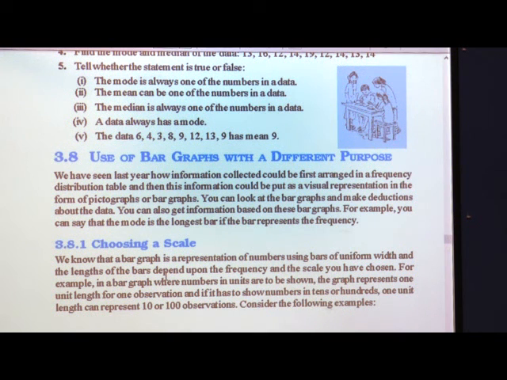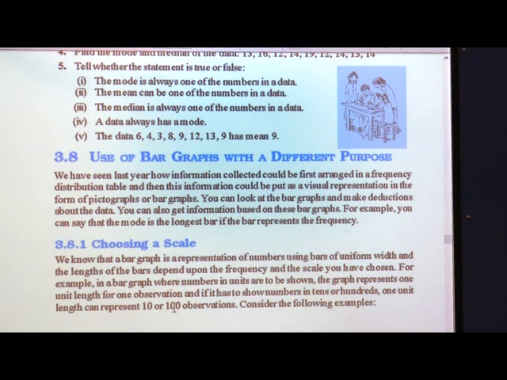The width will be the same. The length depends upon the frequency and the scale you have chosen. For example, in a bar graph where the numbers in units are to be shown, the graph represents 1 unit length for one observation.